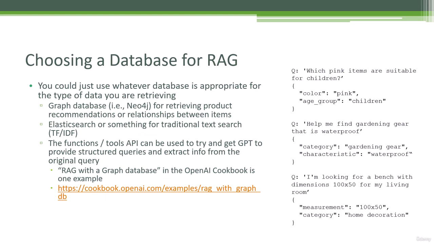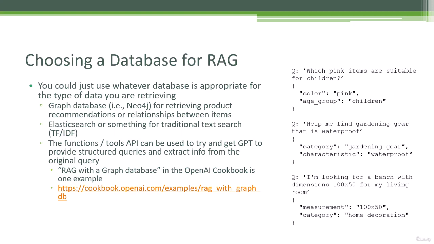Or if you're just doing traditional text search, you can just use something like Elasticsearch that will give you back relevant text matches based on whatever you're searching for, just using TF-IDF, term frequency and inverse document frequency. We talked about that earlier in the course, or anything along those lines. You can also often sort of manipulate these search engines into being something else, but I'll talk about that in a bit.